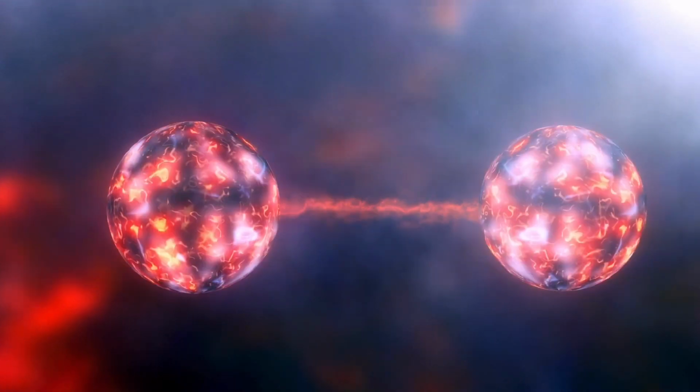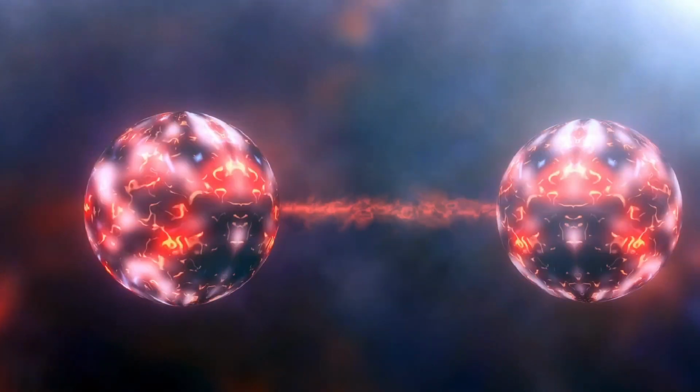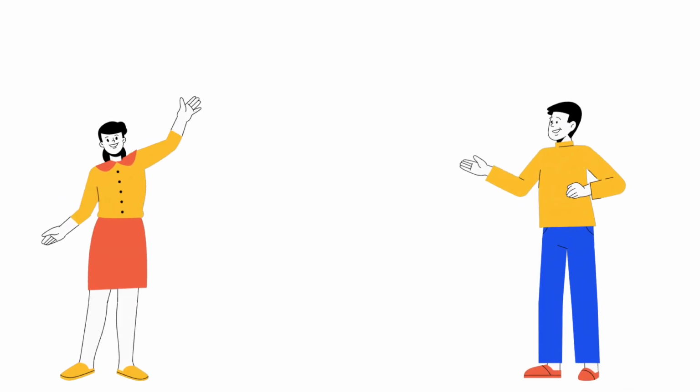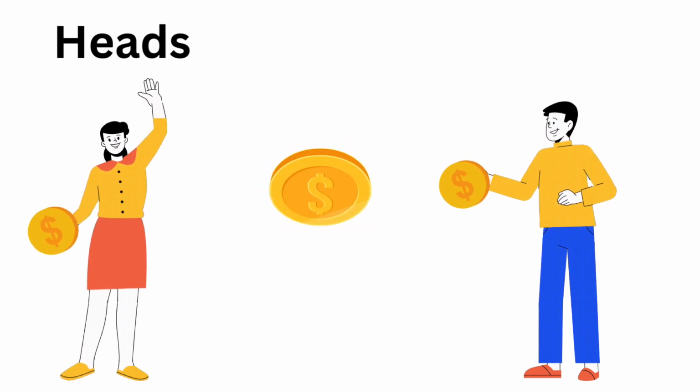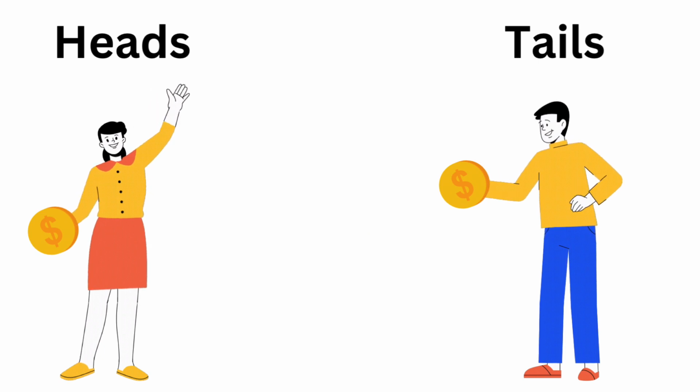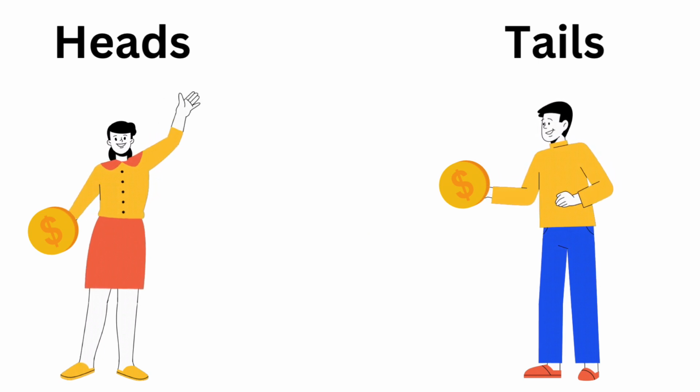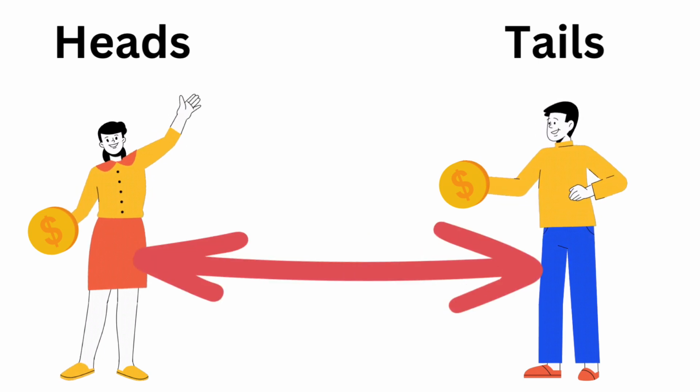Entanglement is a hard thing to wrap your head around. Here is another analogy. Imagine you have two friends, Alice and Bob, who are each given a coin. Alice flips her coin and it comes up heads, while Bob flips his coin and it comes up tails. Now, imagine that Alice and Bob are each given a choice. They can either keep their own coin, or they can trade coins with each other.